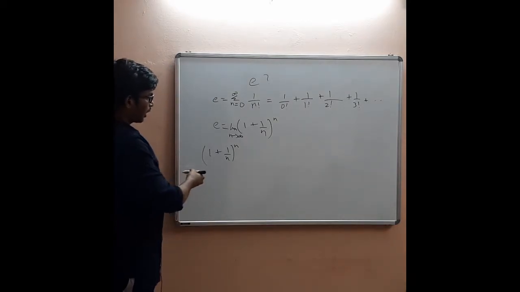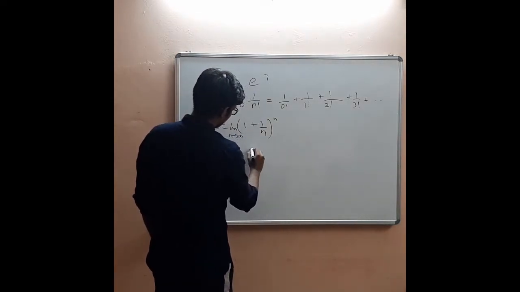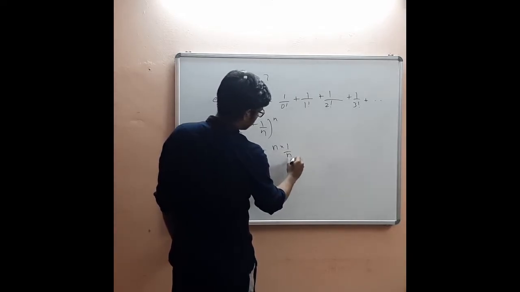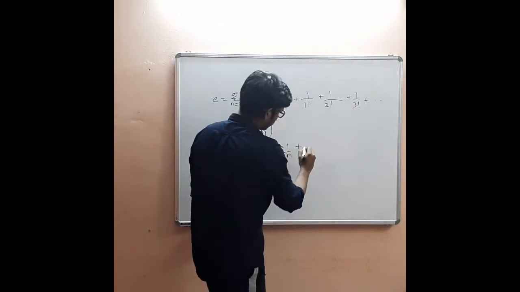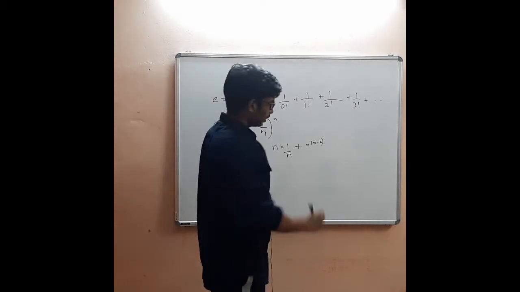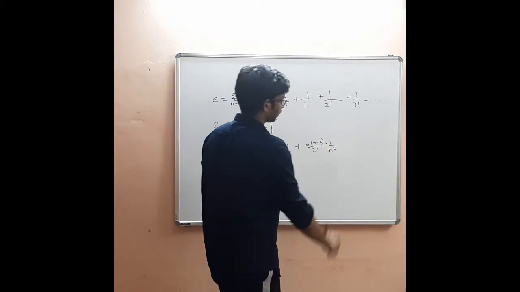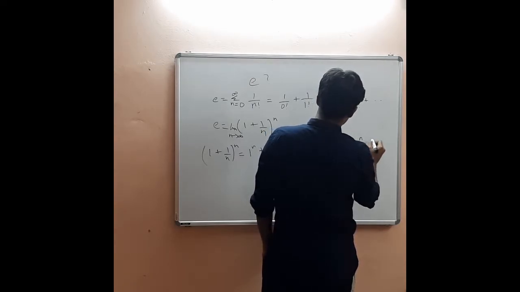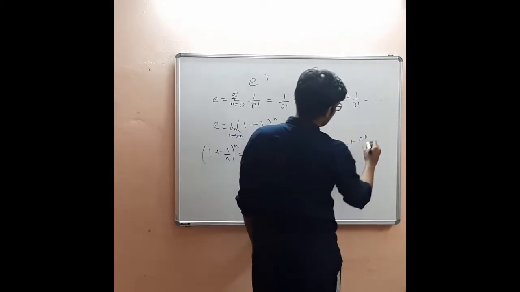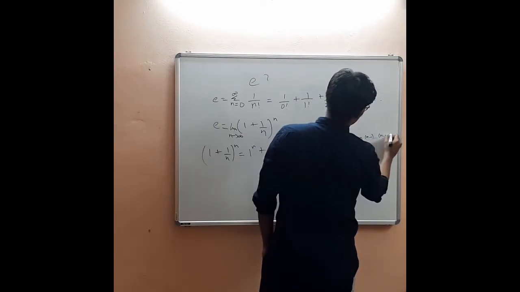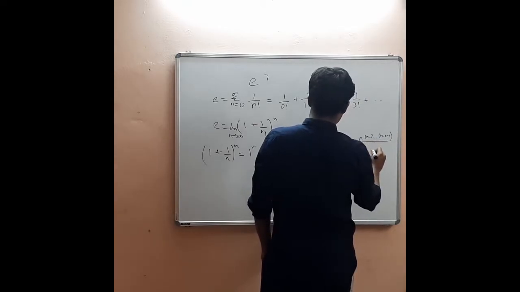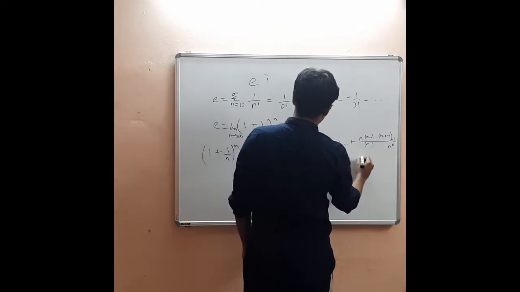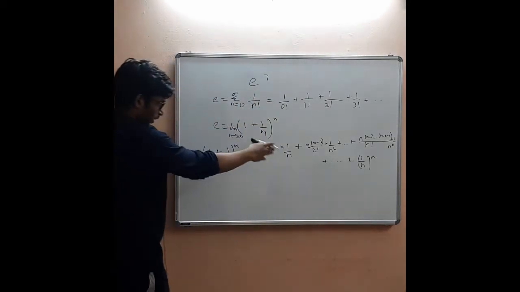If we expand it using the binomial expansion, it would be 1 to the power n, which is nothing but 1, plus nC1 into 1 by n, plus nC2, which is n into n minus 1 divided by 2 factorial, into 1 by n squared, plus, for some k, n into n minus 1 up to n minus k plus 1 divided by k factorial into 1 by n to the power k, plus some terms till 1 by n to the whole power n. So this is the equivalent expression.